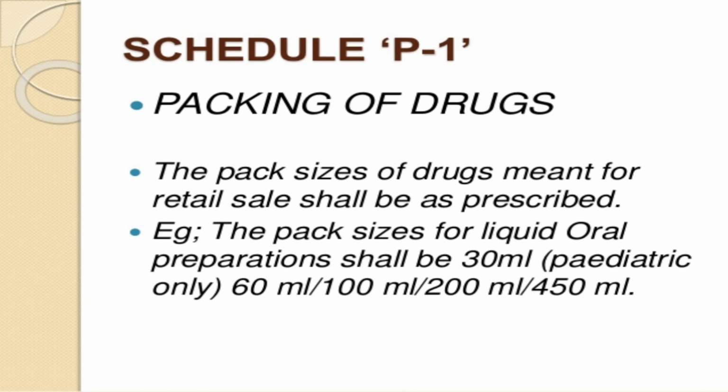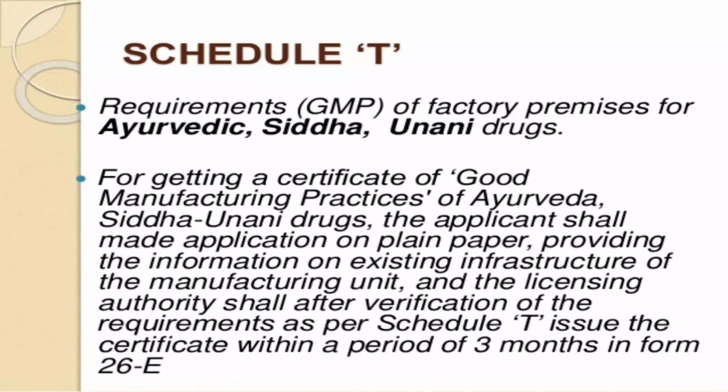The pack size of drugs meant for retail sale shall be prescribed. For example, the pack size of liquid oral preparations shall be 30 ml, pediatric only 60 ml, 100 ml. Schedule T: requirements of GMP of factory premises for Ayurveda, Siddha and Unani drugs, for getting a certificate of good manufacturing practice.